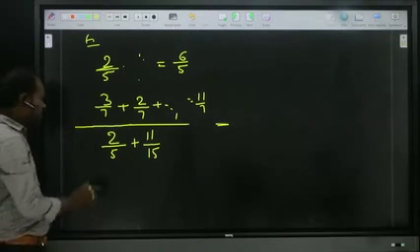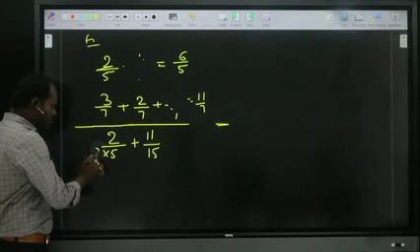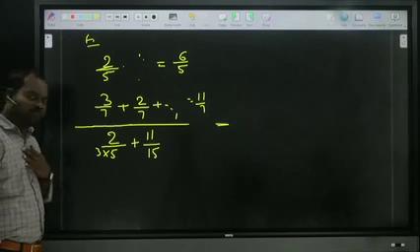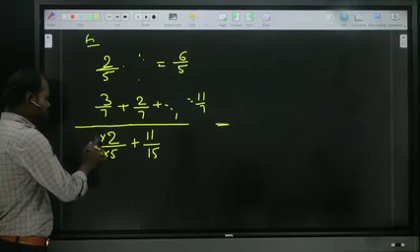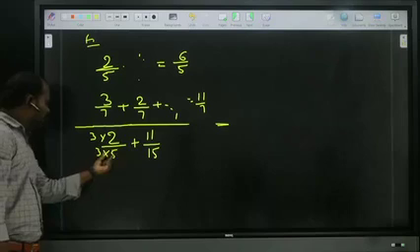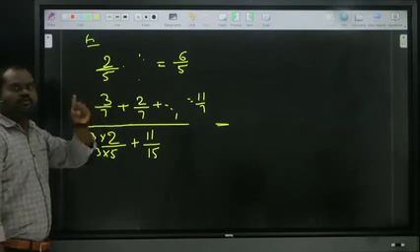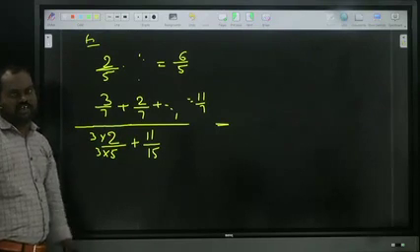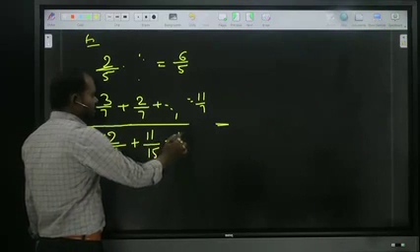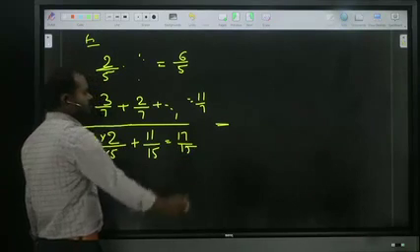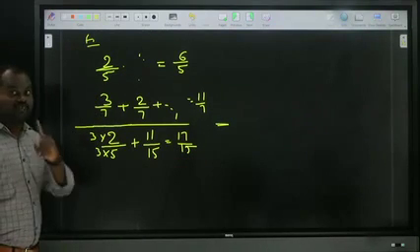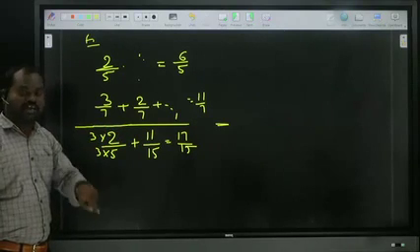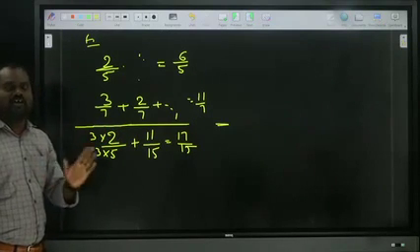First of all, multiply by 3 here. But multiplying only one side becomes a wrong thing, so we have to multiply here also by 3. Now observe, 15, 15, both are the same. Same as earlier, so add the numerators. 3 twos are 6 plus 11. 6 plus 11, how much? 17 by 15. Is it clear? First we saw the case where denominators are the same. Now we are looking at denominators that are not the same, but become equal by multiplying. Is it clear? I will show one more.